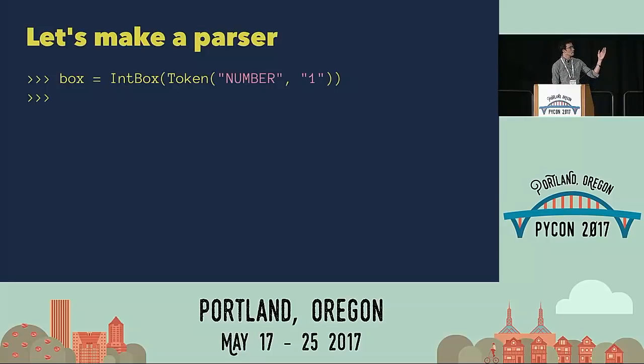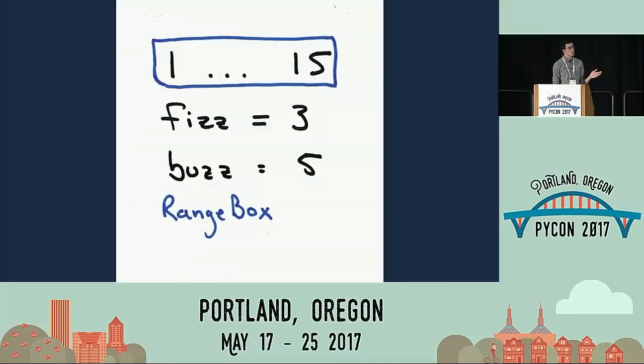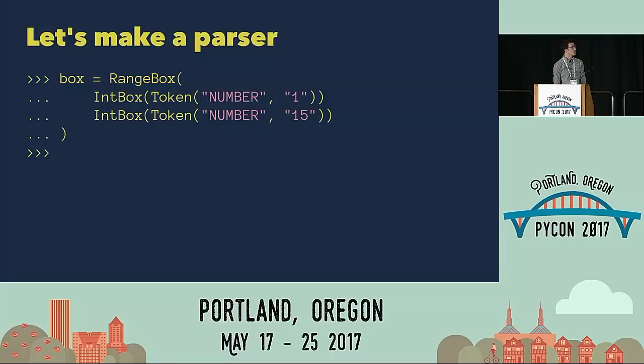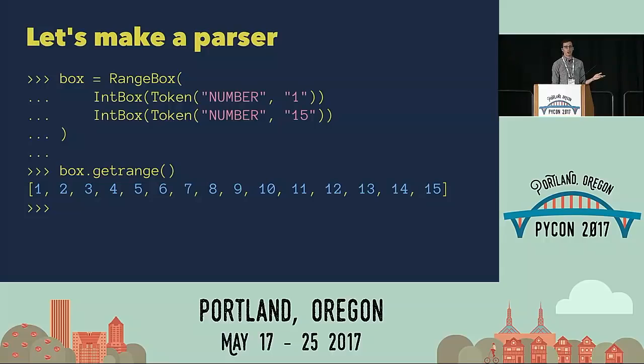We give it a token. We give the token to int box. We get a box. We call getInt on it, we get the integer result of that. Range box is going to be somewhat similar. Range box is going to take two int boxes instead, a low and a high, and it's going to return a range. This is just a Python range function, inclusive of these two values. So similarly, we can instantiate a range box, give it two int boxes, and we can call getRange on it, and it will give us a range.